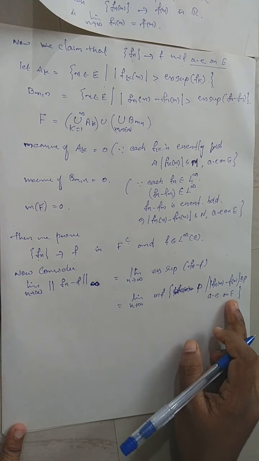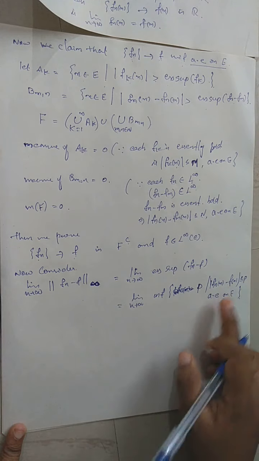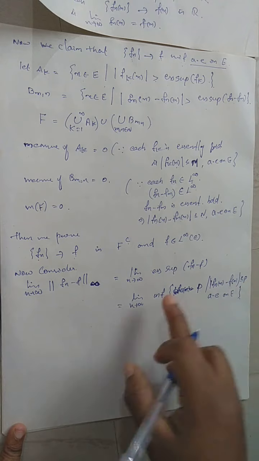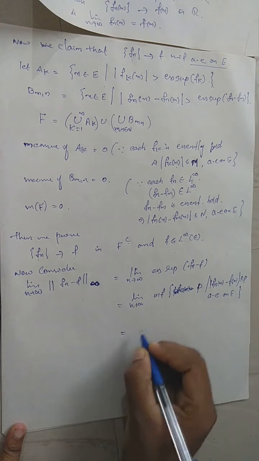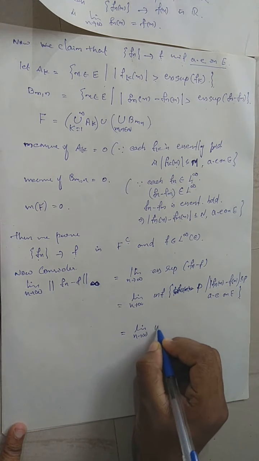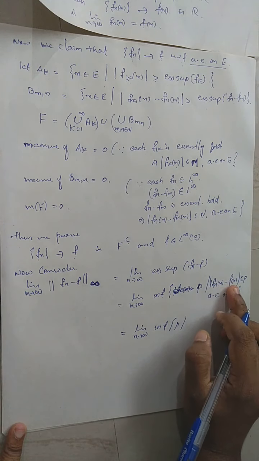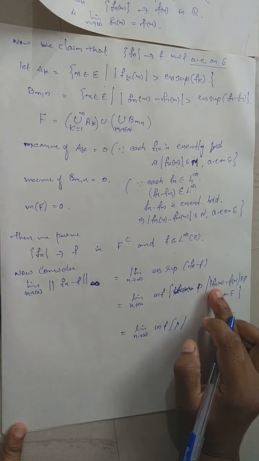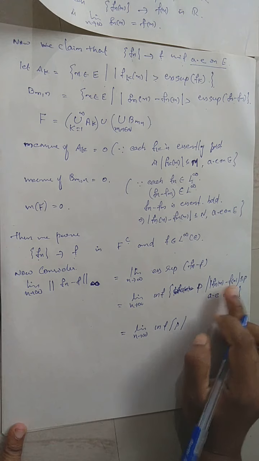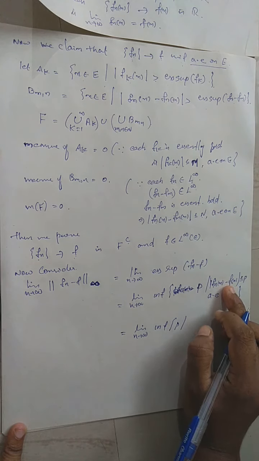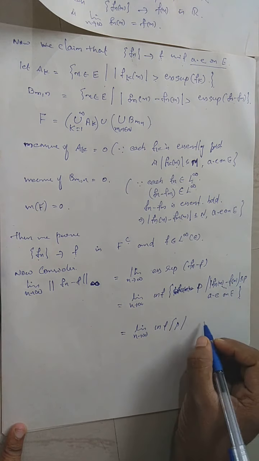That is, we consider the upper bounds p of Fn(x) minus f(x) almost everywhere in this case. The infimum among those p's is what we call the essential supremum. So what is this? The limit as n tends to infinity of the infimum of the set of all p such that Fn(x) minus f(x) is bounded by p. If x is fixed, the modulus of Fn(x) minus f(x) tends to 0 because Fn(x) converges to f(x) as real numbers. So this goes to 0.